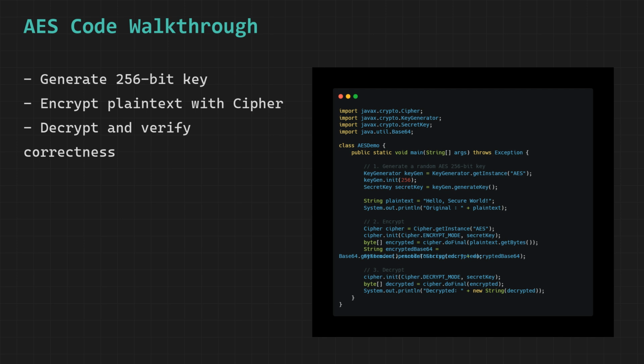We then call doFinal on the encrypted bytes, which feeds the encrypted binary data through the AES decryption algorithm using the same key and reverses the entire encryption process, perfectly reconstructing and returning the original plaintext bytes exactly as they were before encryption took place, confirming that the entire encryption and decryption cycle completed successfully and that not a single byte of the original message was lost or corrupted during the process.